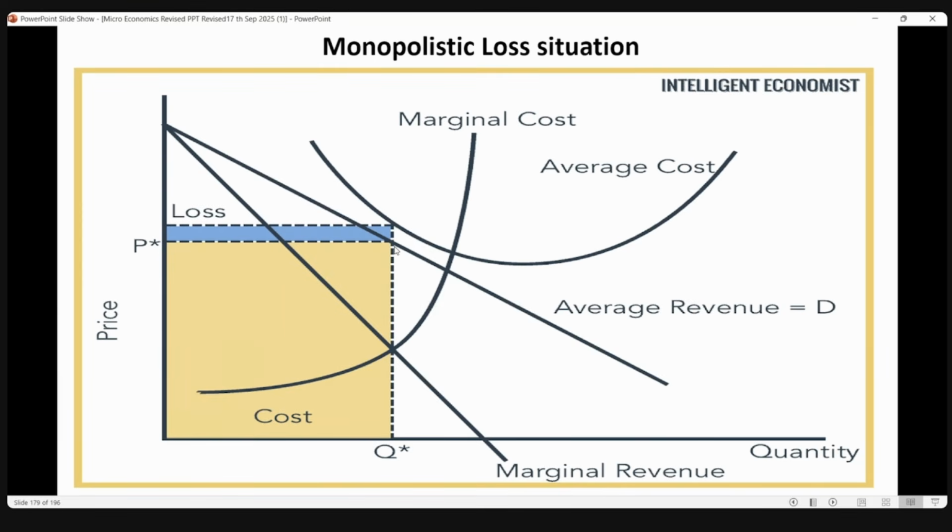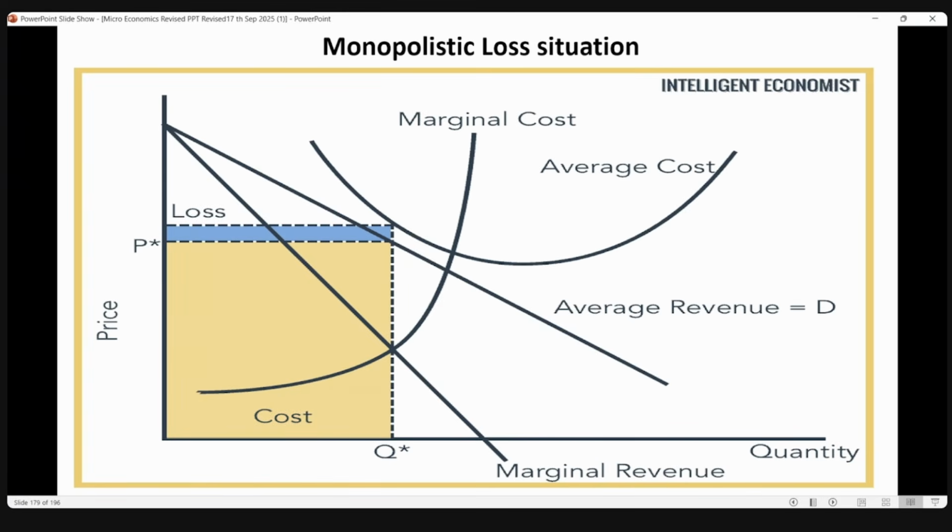Okay, so for equilibrium, you can see MC is equal to MR. This is MR, this is MC. MC is equal to MR at this particular point, there is an equilibrium where MC is intersecting with MR. That is my equilibrium point, and MC is cutting the MR curve from below. So this is an equilibrium. I'm drawing a line from equilibrium to touch my revenue curve and my cost curve. Since cost is higher than revenue, this is my loss.